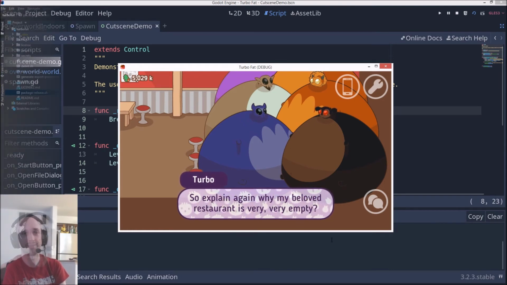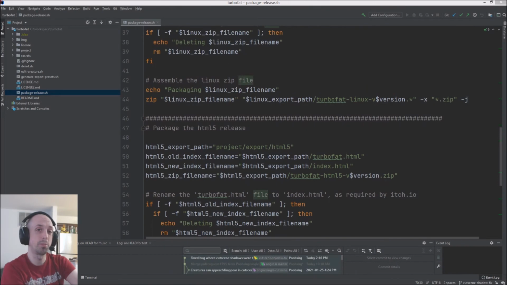develop more cutscenes. I also wrote a shell script to automate more of the build and release process. Godot automates a lot of this stuff for you, but there were a few extra manual steps I was having to do with every release, like zipping stuff up and doing some renames and things like that. So now that's all automated. I did look into some other tools like GitHub Actions, and Itch.io has its own thing called Butler, but that stuff seemed like a huge undertaking, and I wasn't ready for it yet. So for now, this is fast enough.